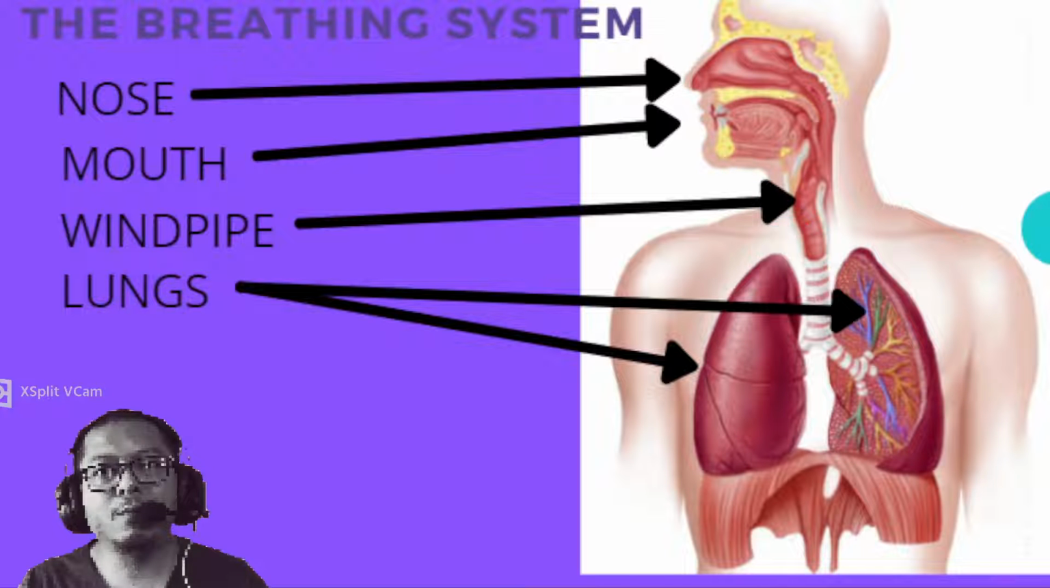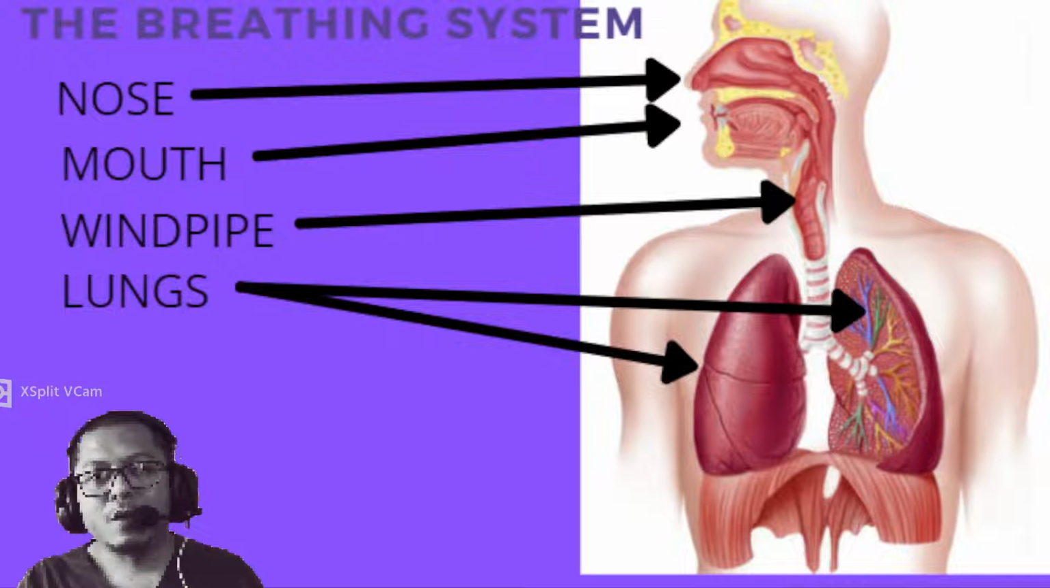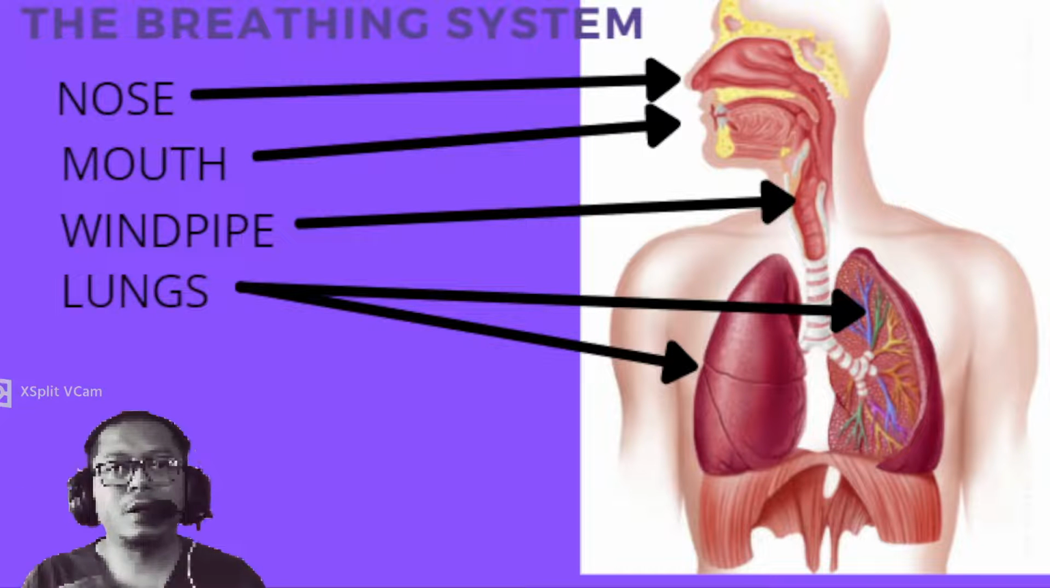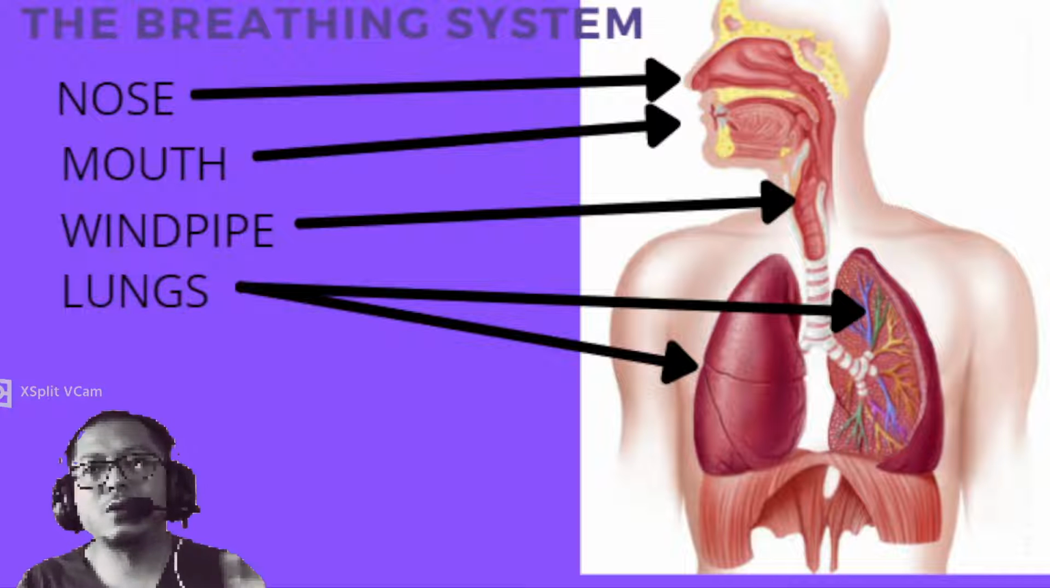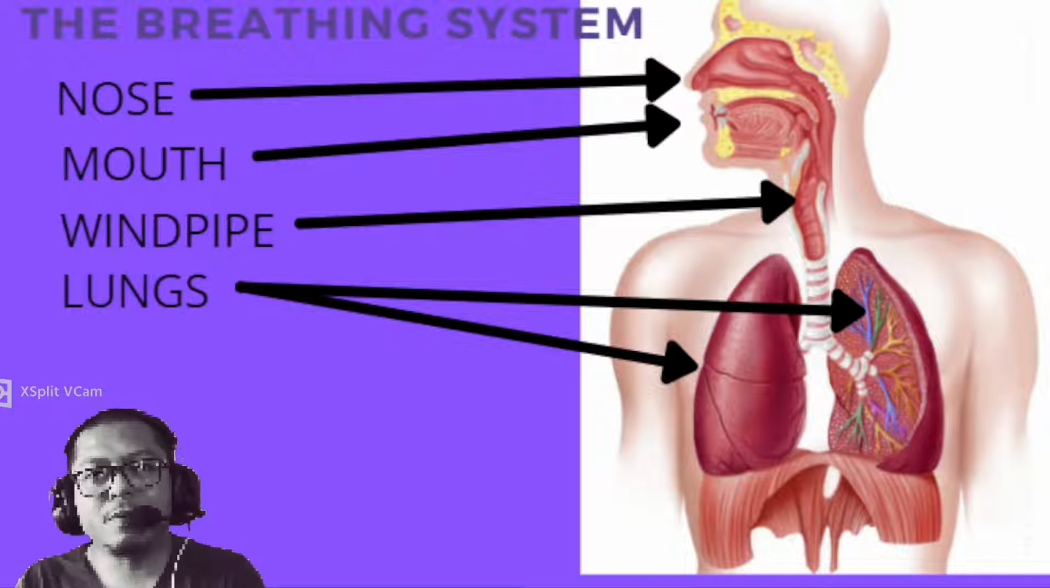Now, the windpipe is different. When you eat, there are two types of pipe. One pipe for your food and the other for your air. It's not the same. For your food is a different pipe, and for your air is a different pipe. So for your air, you have the windpipe, and the windpipe goes straight to the lungs like in this picture.